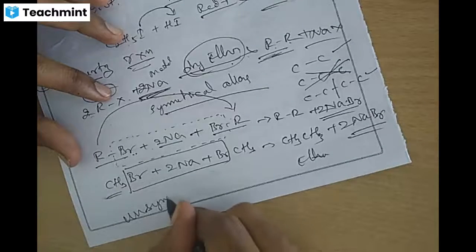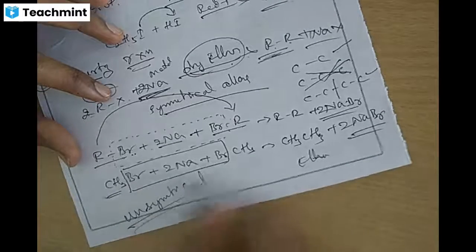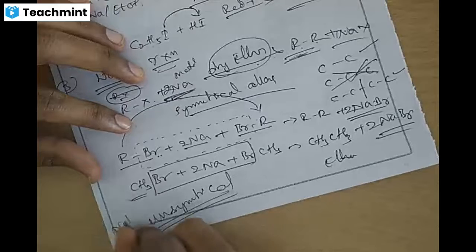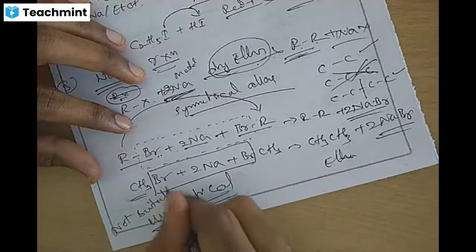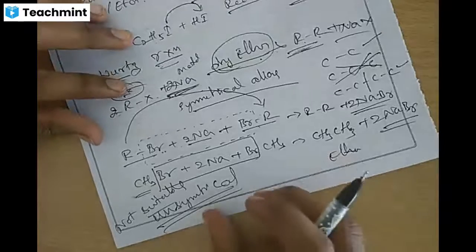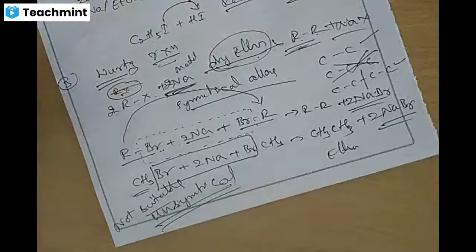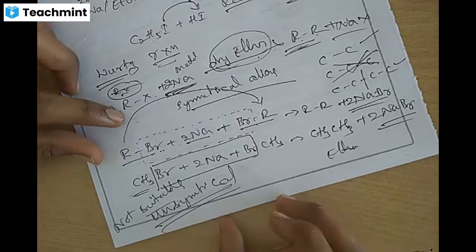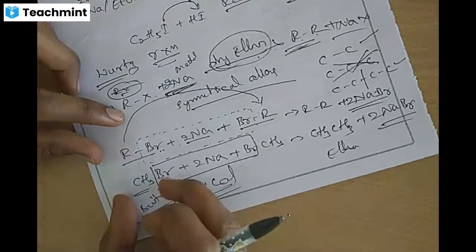Remember, this method is not suitable for unsymmetrical alkanes. If it is unsymmetrical, then it will be different; we'll get different products. For example, if the two compounds we take are methyl bromide and ethyl bromide, then what will happen?